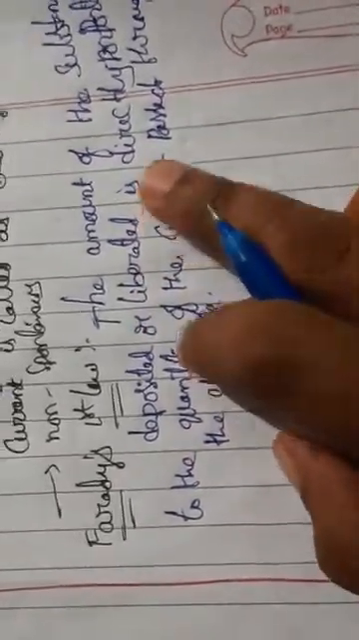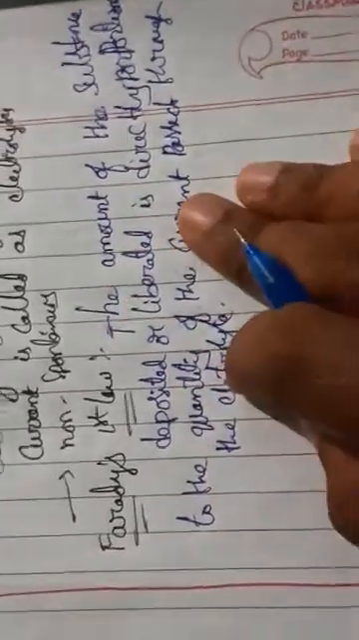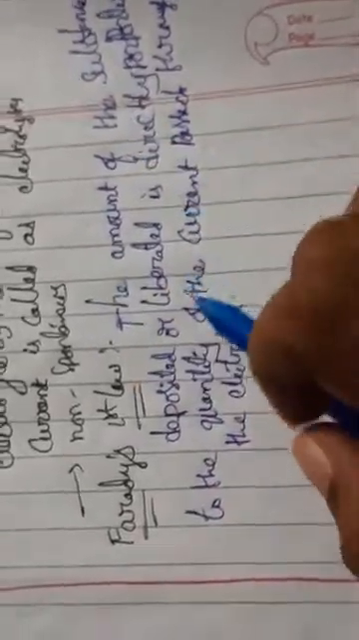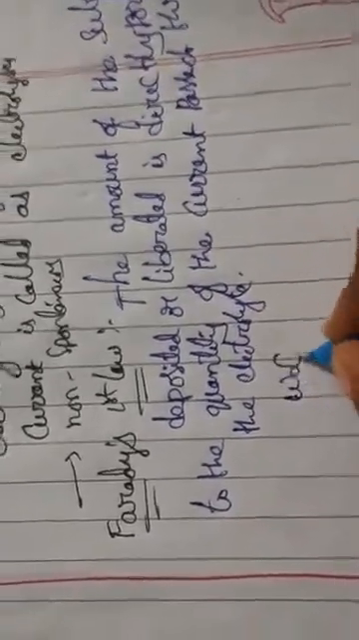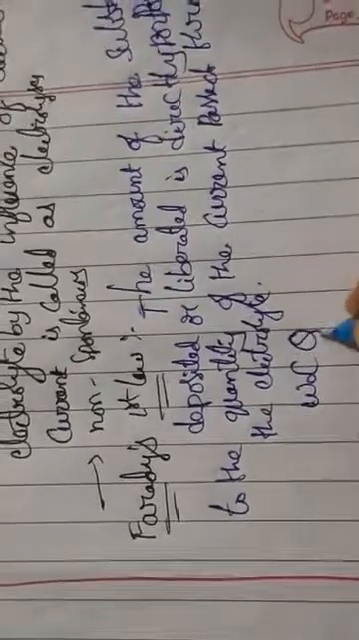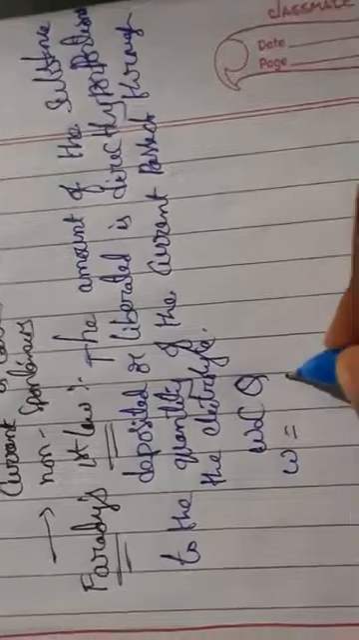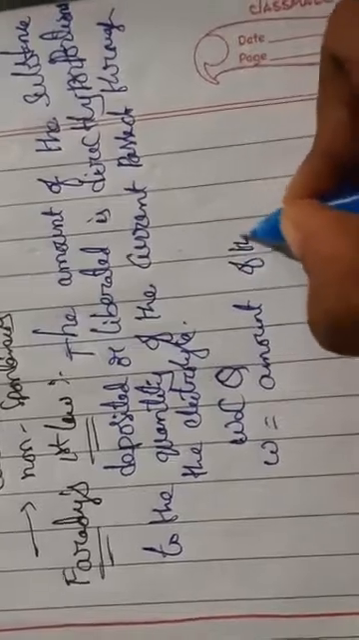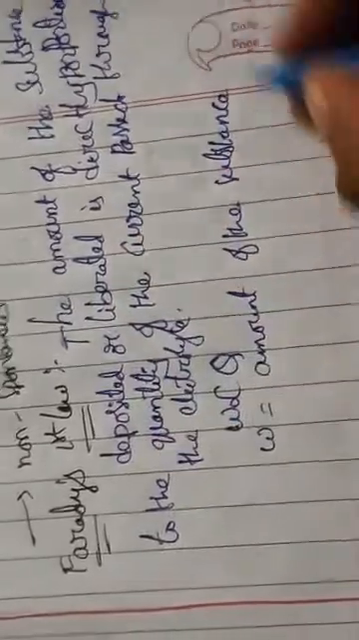The amount of the substance, whether it is deposited or liberated, is related to the current passing through the electrolyte. The amount of the substance, meaning the weight of the substance, is directly proportional to the quantity of the current. So W is the weight in grams, which means the amount of the substance deposited in grams.